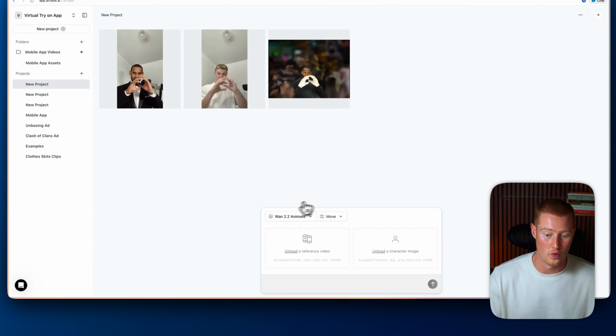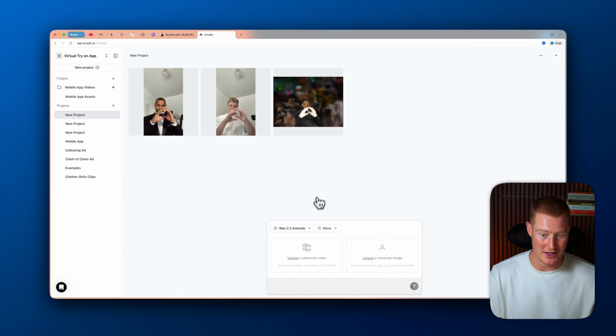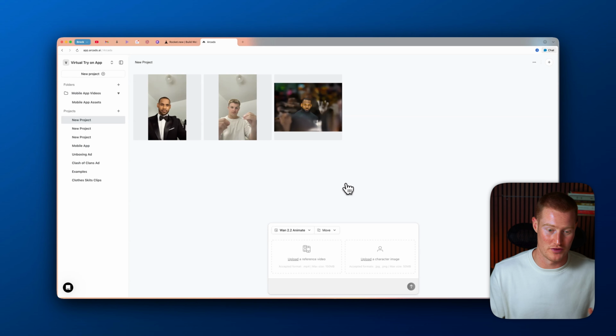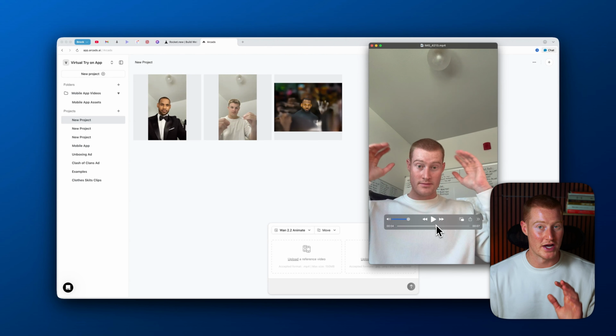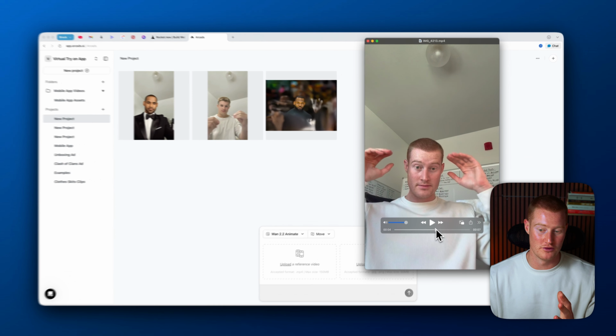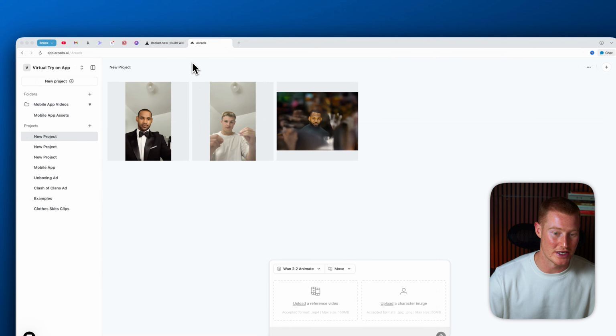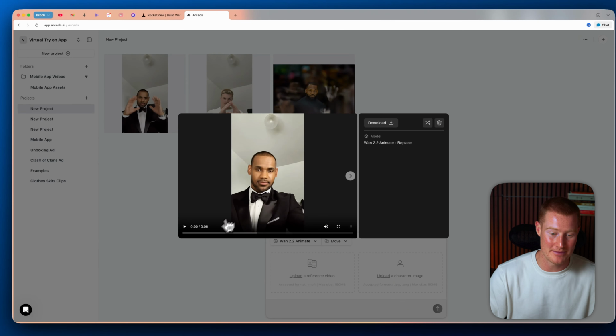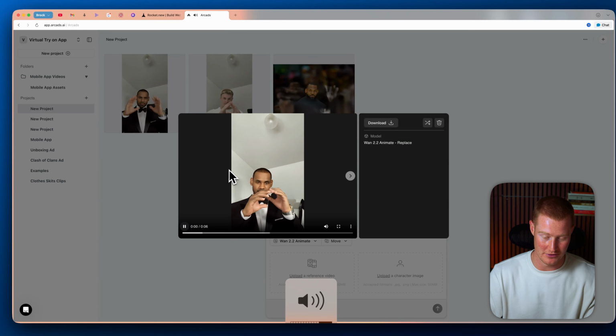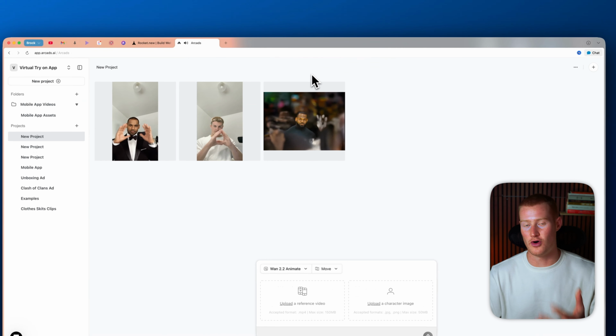Next up, we have 2.2 Animate, which is basically this video generation model that allows you to upload a video of yourself and then upload a character, and it will mimic what you're doing in that video. So let me show you a quick example. So I took this video right here of myself actually moving my hands around, and I'm going to show you exactly what the output is. Here is LeBron James, and it's him mimicking exactly what I do in the video. This is crazy.